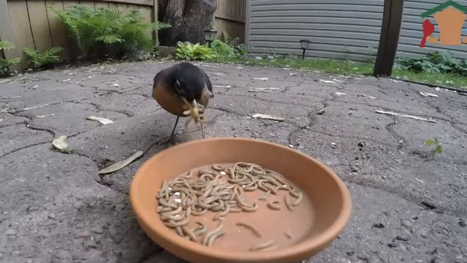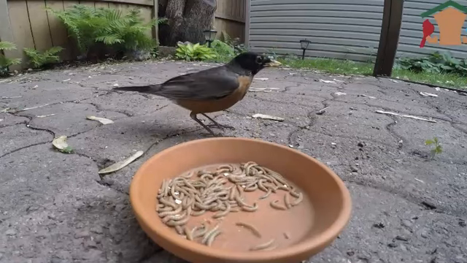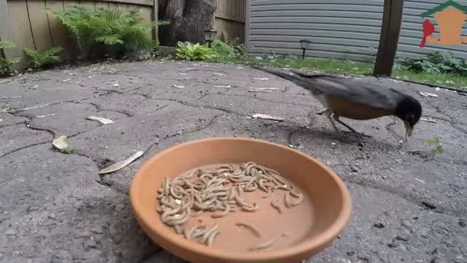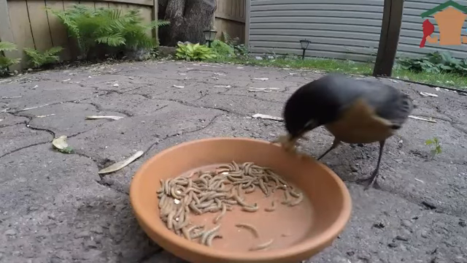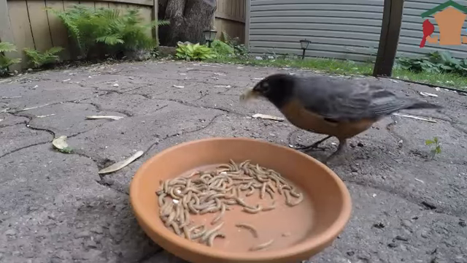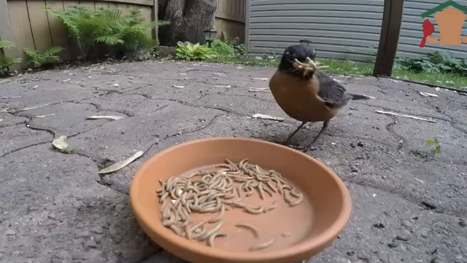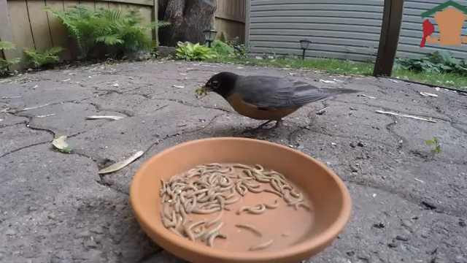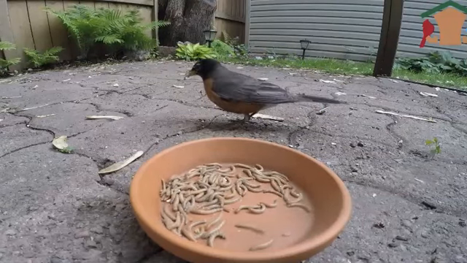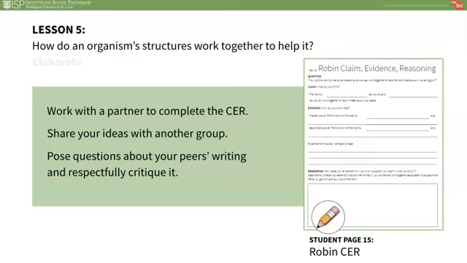After viewing, have students work in pairs to construct a claim to answer the question, How do the robin's internal and external structures work together to help the robin behave, survive, and grow? Circulate among the pairs and push them to support their claim with evidence and reasoning. Once students have a claim in mind that is supported with evidence and reasoning, let student pairs work together to capture their ideas on their Claim Evidence Reasoning CER template.